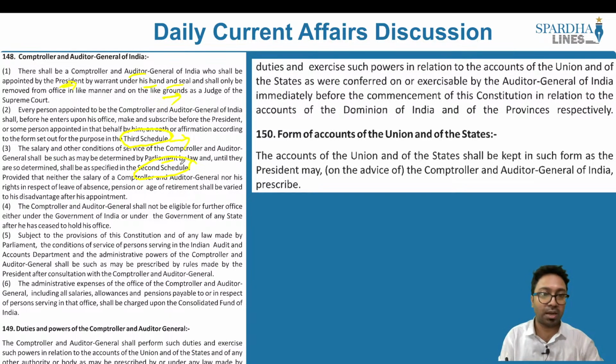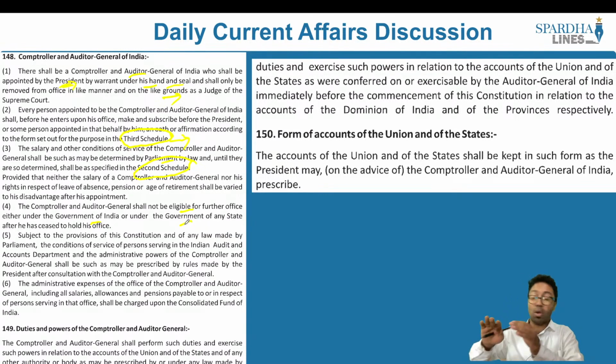And the Comptroller and Auditor General shall not be eligible for further office either under the Government of India or under the government of any state. So once he is appointed as CAG, that is Comptroller and Auditor General, he shall not be eligible to be appointed to any government offices. For example, if he wishes to continue in any of the other government offices, he would not be able to do so. That's the restraint that has been laid.